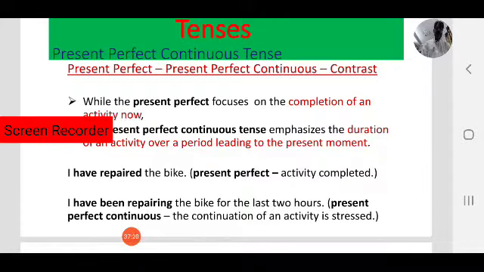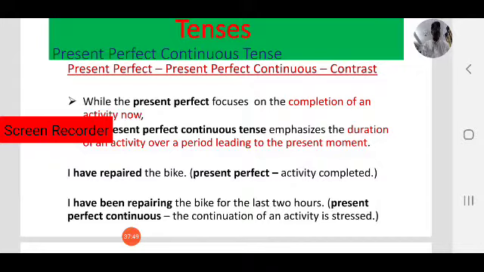Here observe the difference between present perfect and present perfect continuous tense. The present perfect focuses on the completion of an action. In present perfect tense, the action was over. We talk about the past. The action was completed. Coming to present perfect continuous tense, we emphasize the duration of an activity over a period leading to the present moment. Here we focus on duration of time.